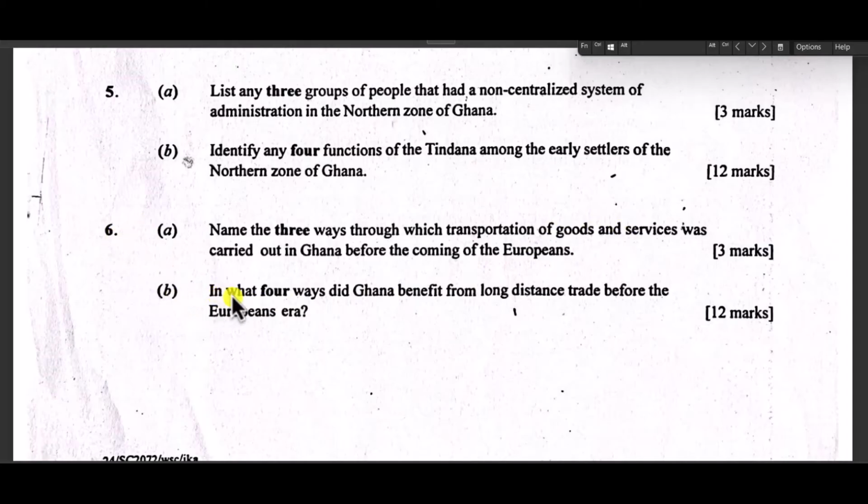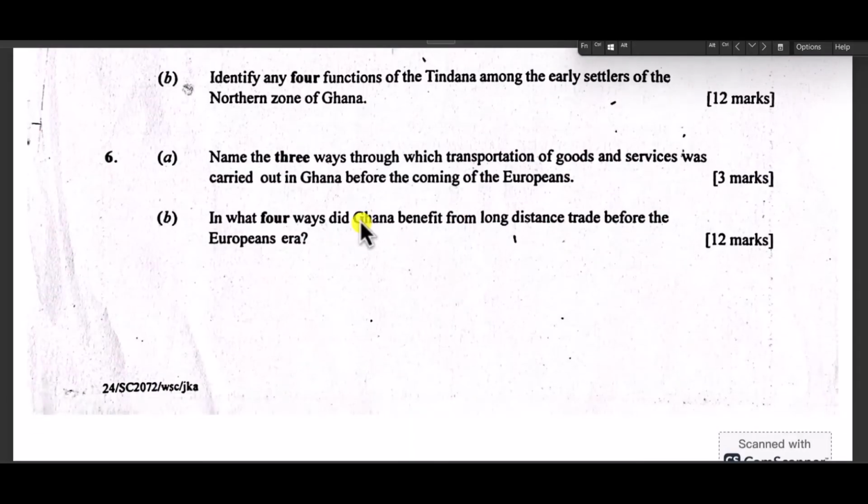Then 6b says, in what 4 ways did Ghana benefit from long distance trade before the European era? So the importance of long distance trade before the European era.